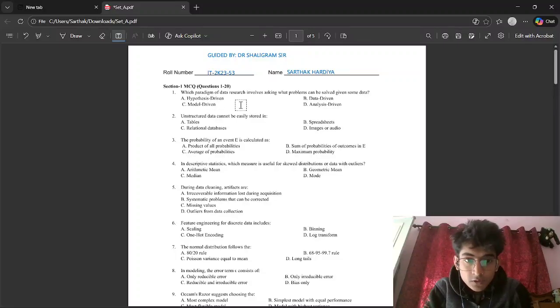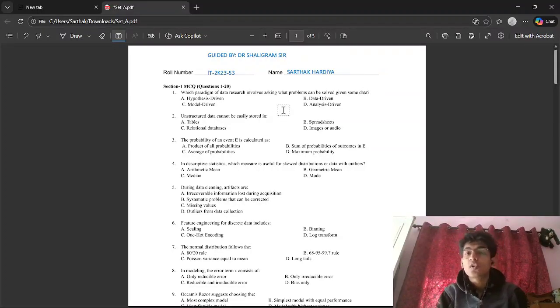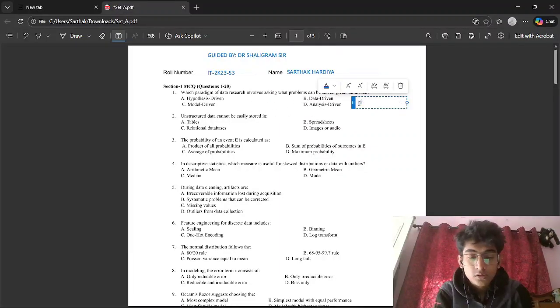So see, first question is, which paradigm of data research involves asking what problems can be solved given some data? So we are given data and we are asking to solve problems. So this type of paradigm is data driven. So let me write here data driven and option is B, right? Now let's see for the second question.